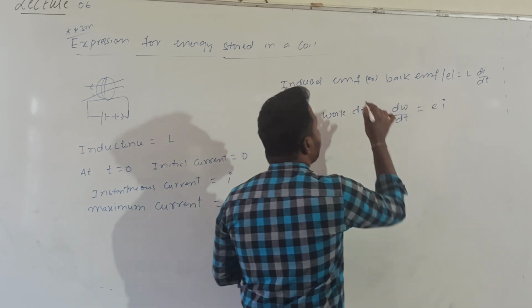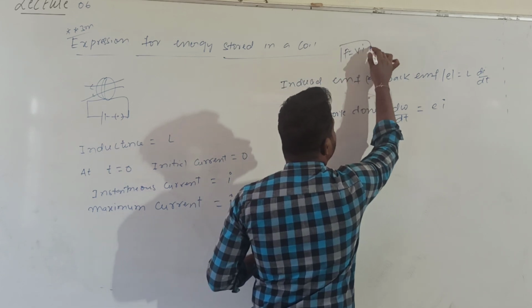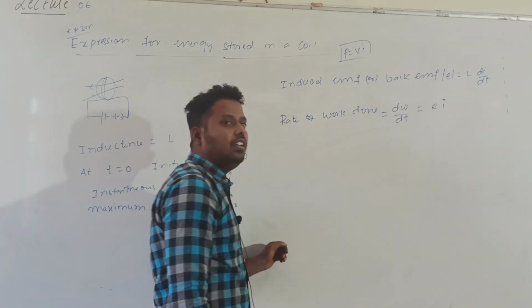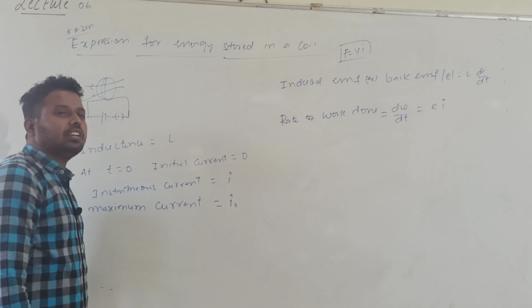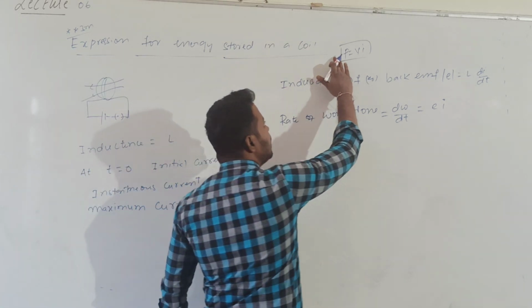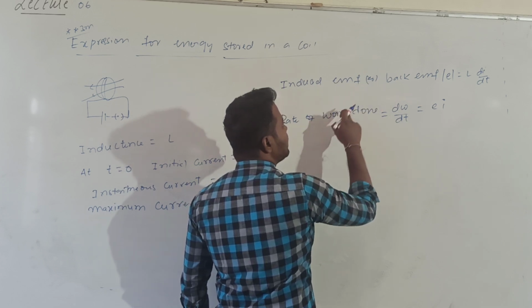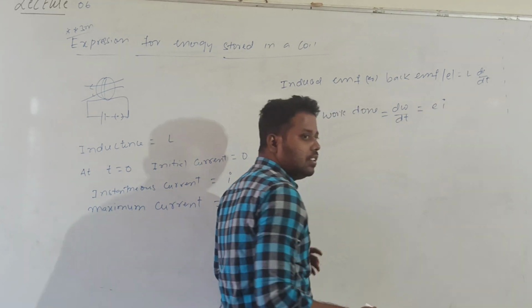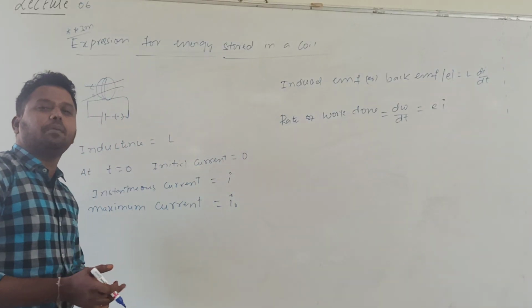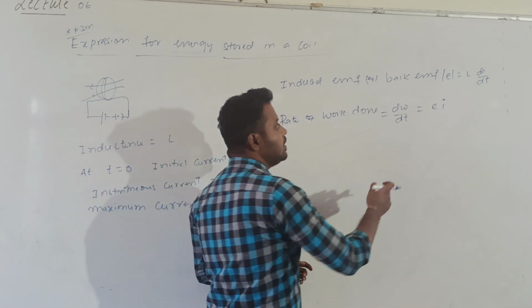So P is equal to V into I, or P is equal to I square into R. Here, against which voltage is work done? Against the induced EMF. That's why E into I. So the instantaneous work done by the battery to increase the current is given by dW is E into I.